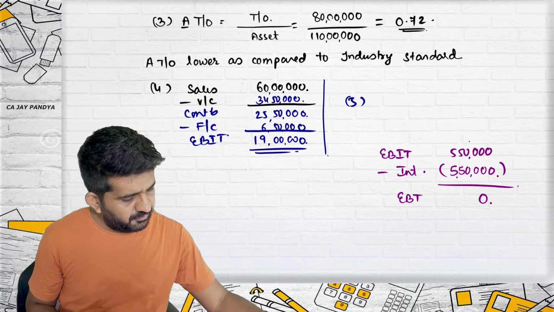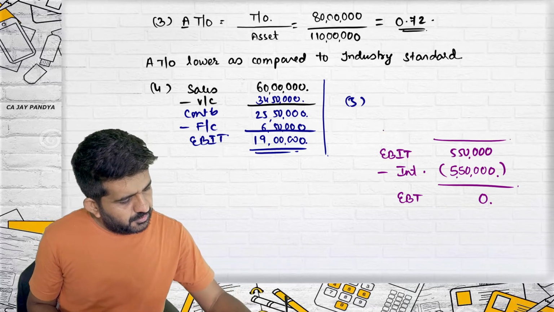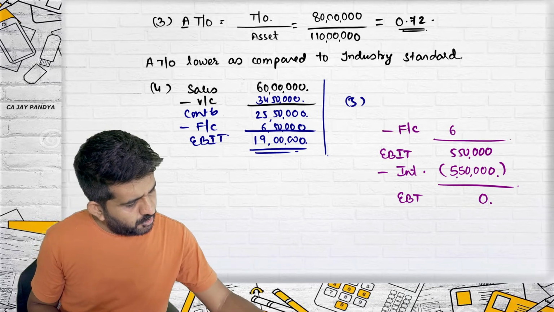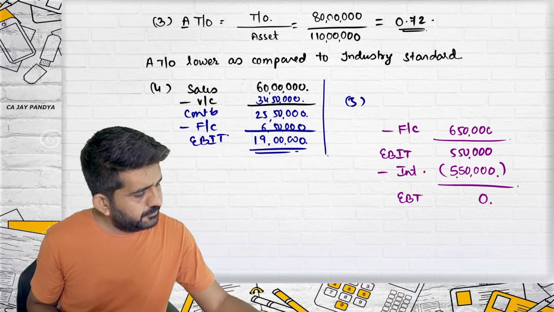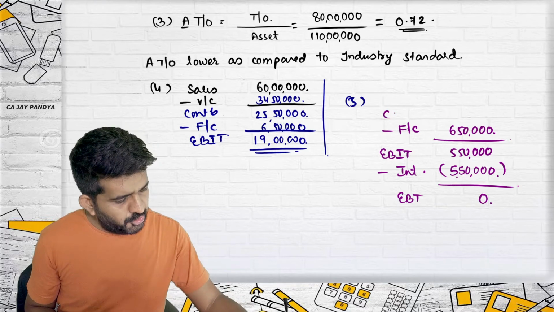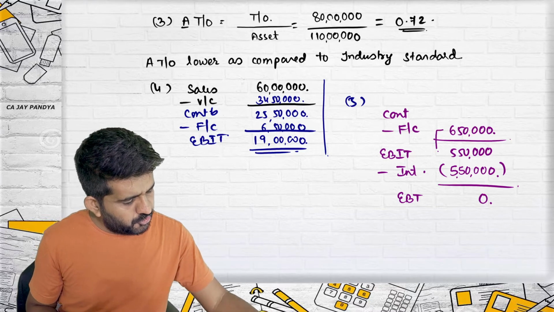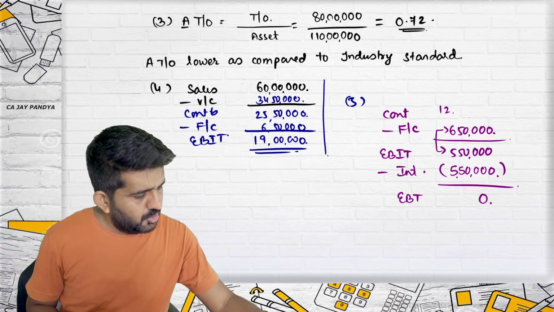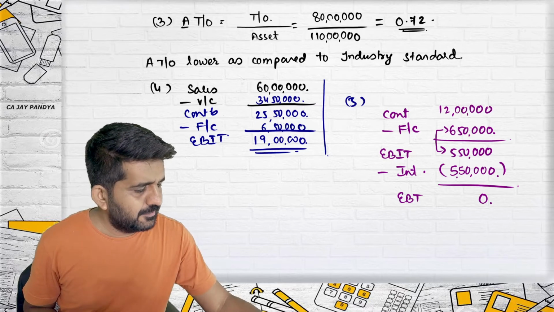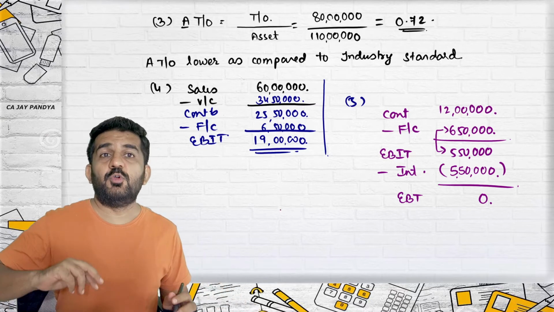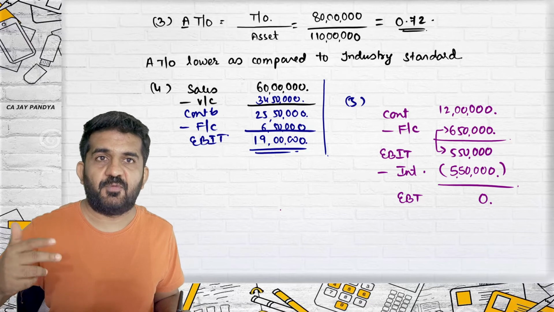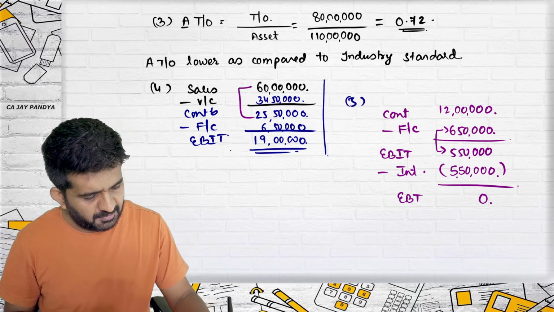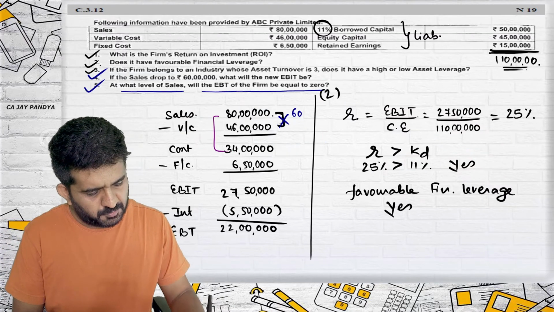We are going in reverse direction. What is deducted over here? Fixed cost, 6,50,000. Then what should be contribution? Contribution should be this plus this, not minus, because we are going in reverse direction. Contribution should be 12 lakhs. Now you can do cross multiplication and find out sales. You can do cross multiplication with this also.